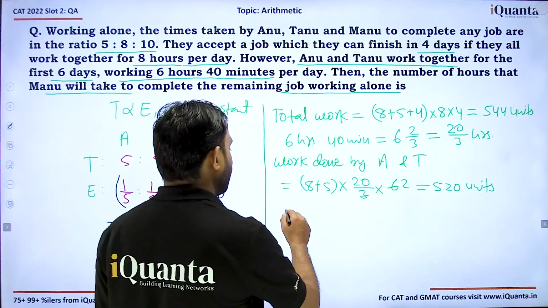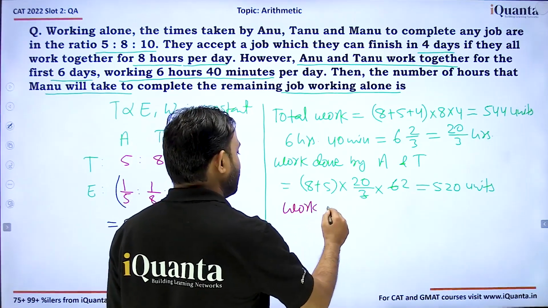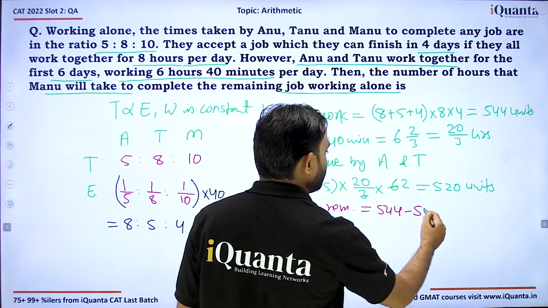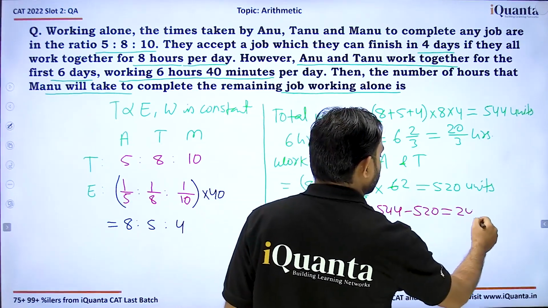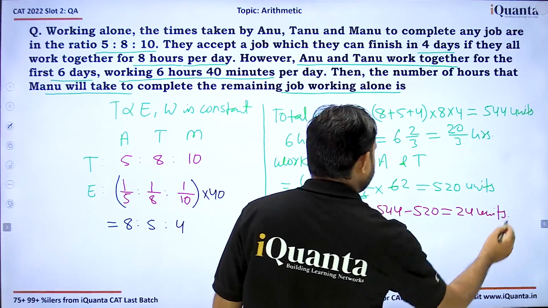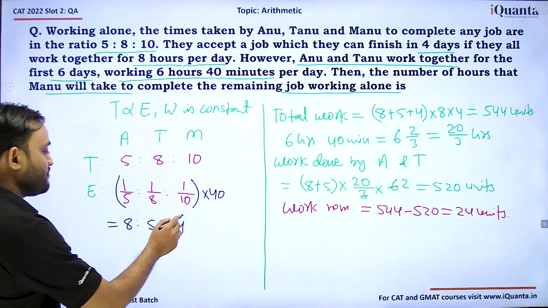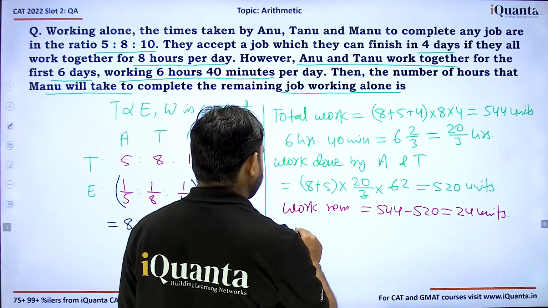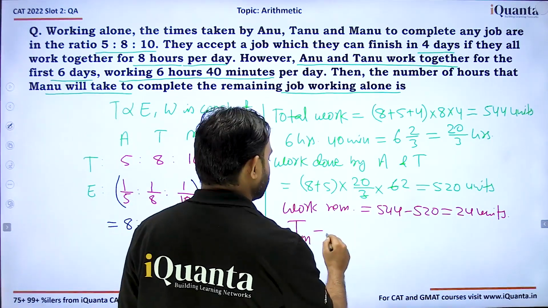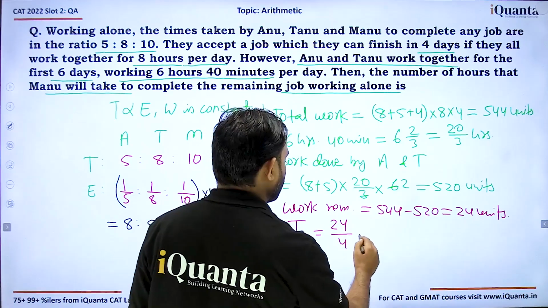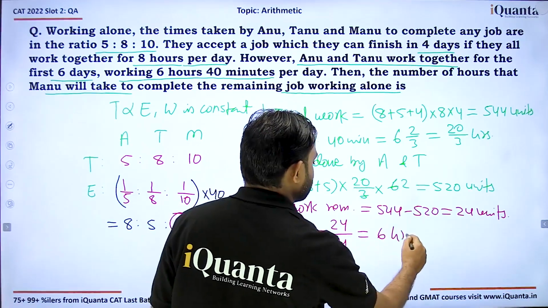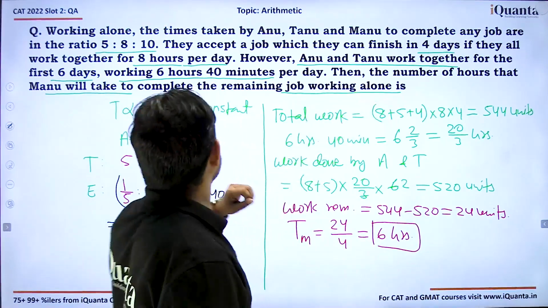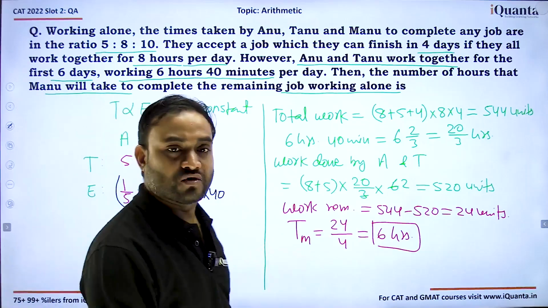So what's the work remaining here? Work remaining will be 544 minus 520, which is equal to 24 units. And we know that work done by Manu is 4 units per hour. So time taken by Manu will be 24 upon 4, which is equal to 6 hours. So the number of hours that Manu will take is a total of 6 hours.